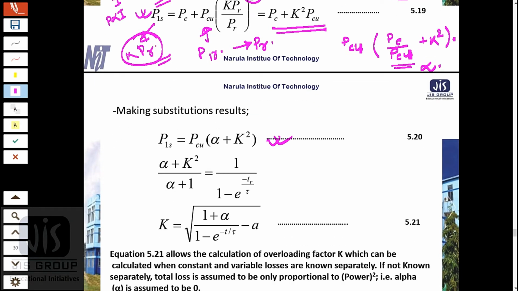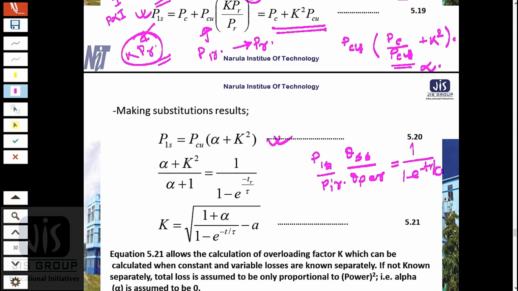So now we know that theta SS by theta par equals 1 by 1 minus e to the power minus TR by tau, and this equals P1S by P1R.